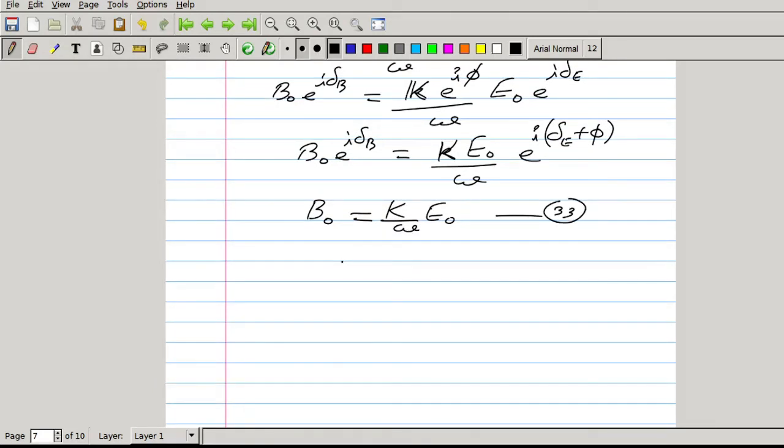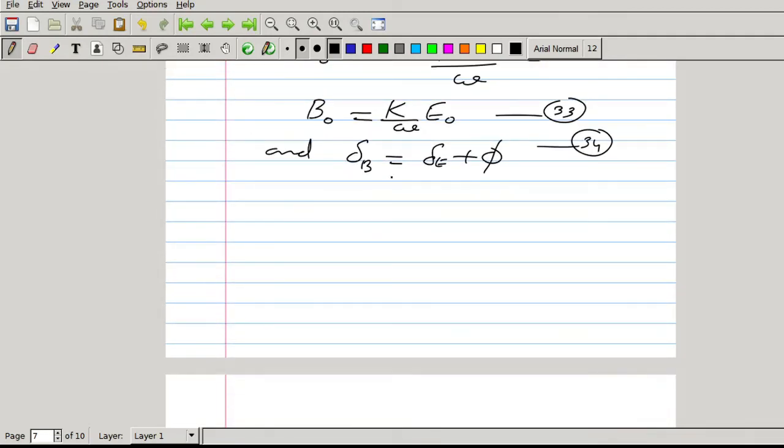And delta B equal to delta E plus phi. Delta B equal to delta E plus phi. That means the magnetic field and electric field are no longer in phase.